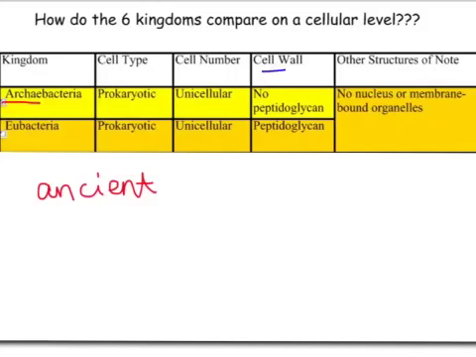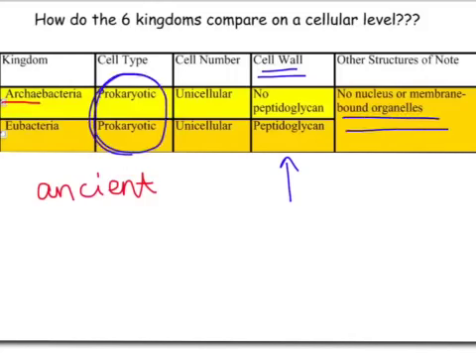In the cell wall, you can see that Archaeobacteria, those earliest life forms, don't contain a substance known as peptidoglycan, and then Eubacteria do have peptidoglycan in their cell walls. So that's the biggest difference between the 2 kingdoms. But the most important thing for you to remember about both of these kingdoms is that they are prokaryotic. No nucleus, no membrane-bound organelles.